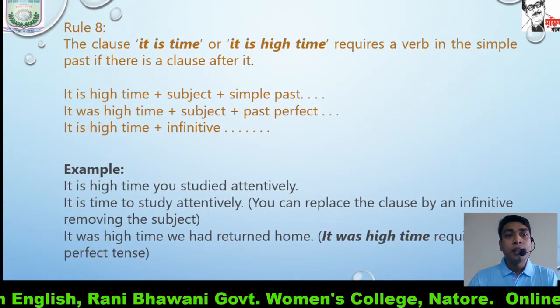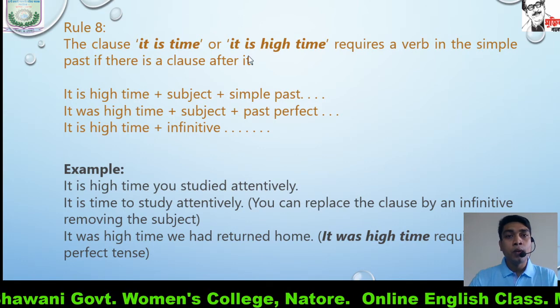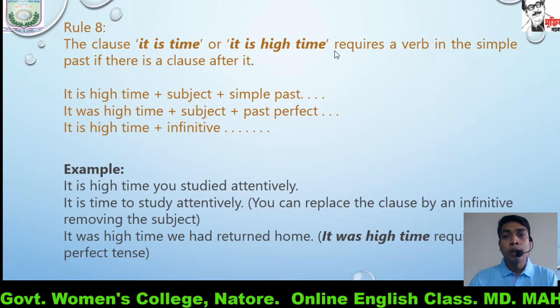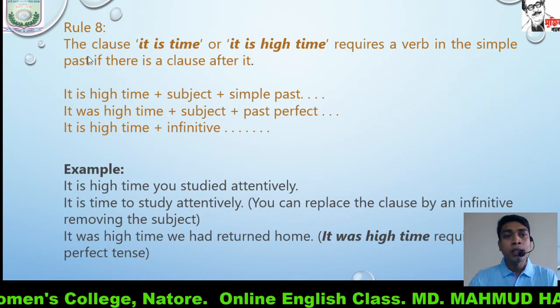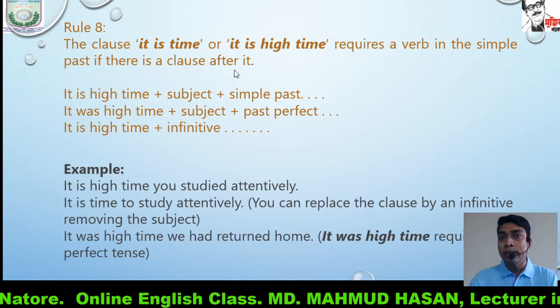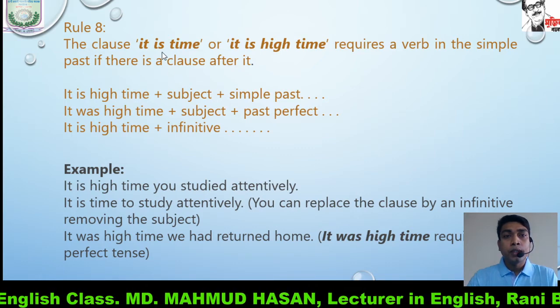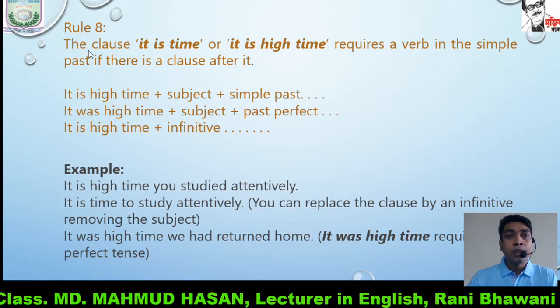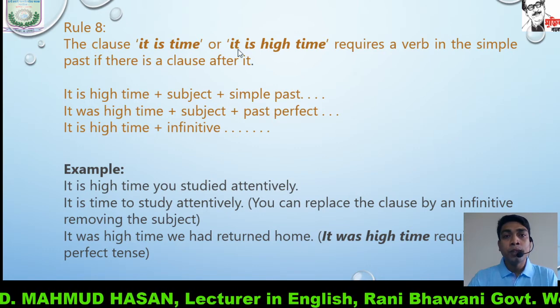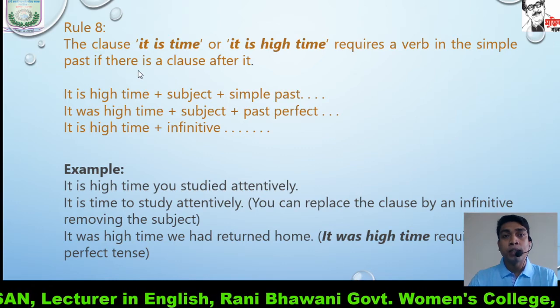Rule number 8. The clause it is time or it is high time requires a verb in the simple past if there is a clause after it. So again I am repeating, the clause it is time, it is high time requires a verb in the simple past.